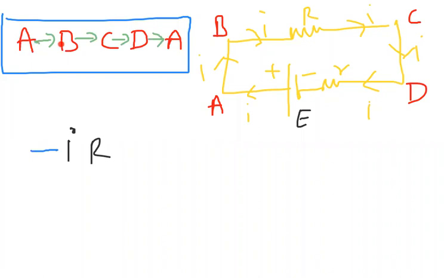First A to B, next B to C, next C to D, over. Now we are left with D to A. Now we have to travel from D to A. Observe carefully, D to A. Very, very important.